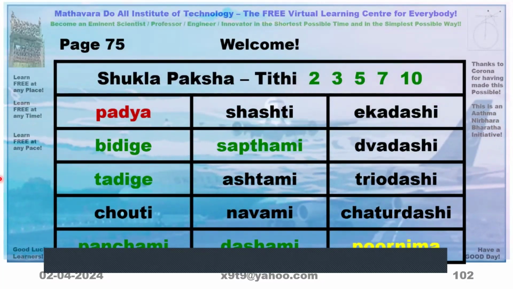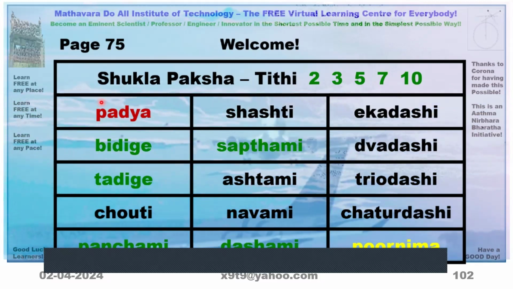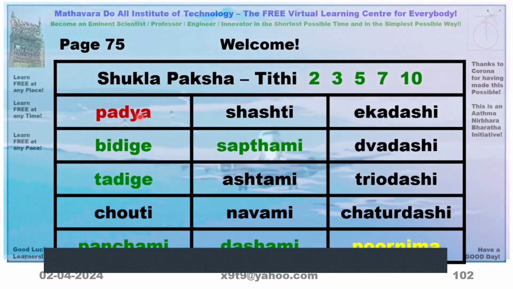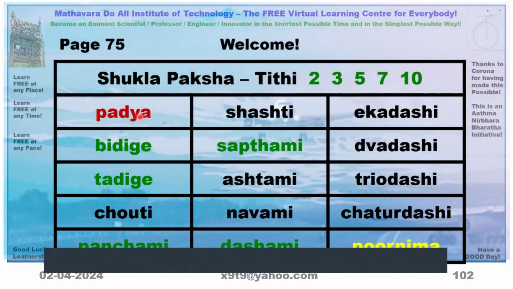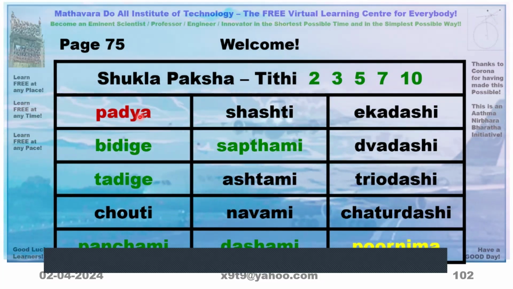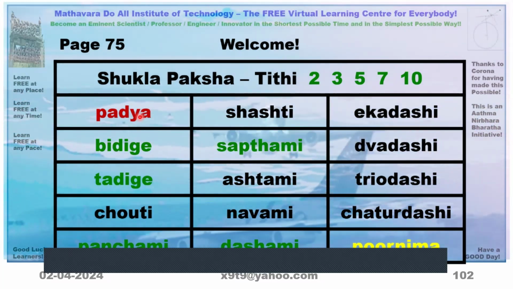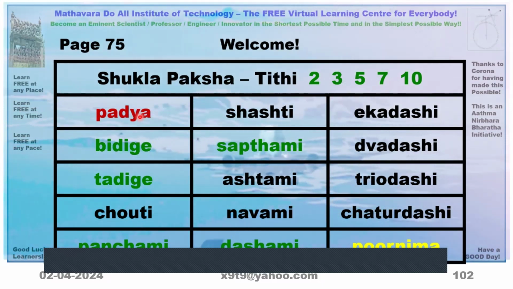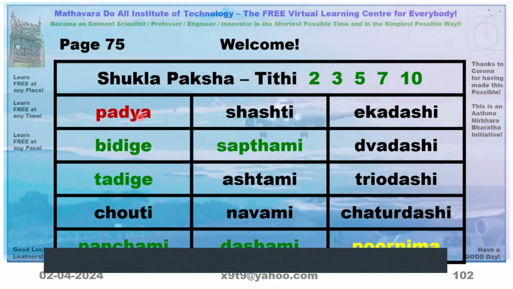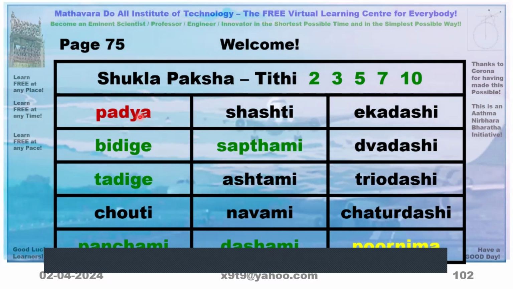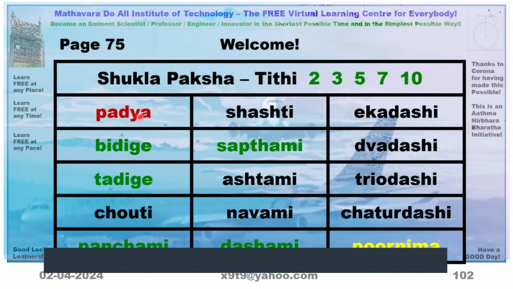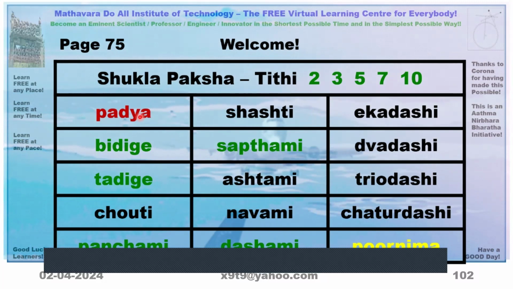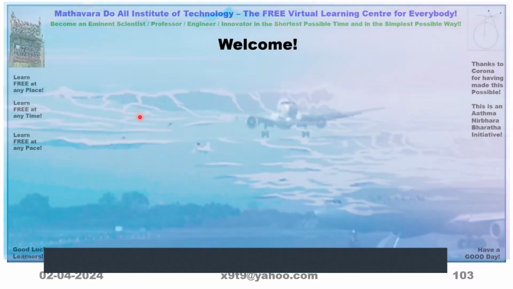See this one, I have put red here. These last Tithis are called fixed Karanas: Shakuni, Chatushpada, Naga, Kimstughna come there only. All other places, Bava, Balava, Kaulava, Taitila, Gara, Vanija, Bhadra, they repeat.